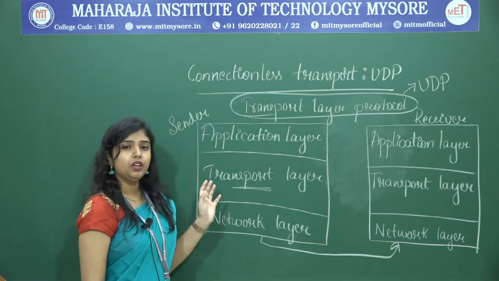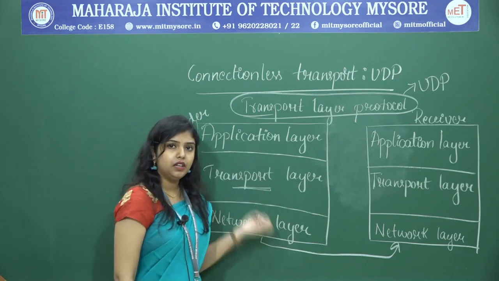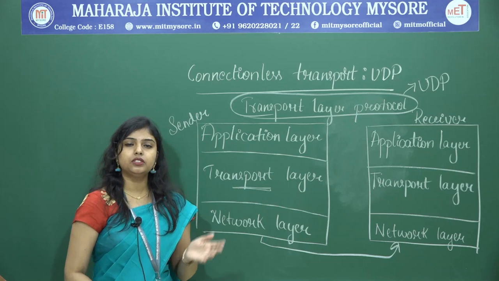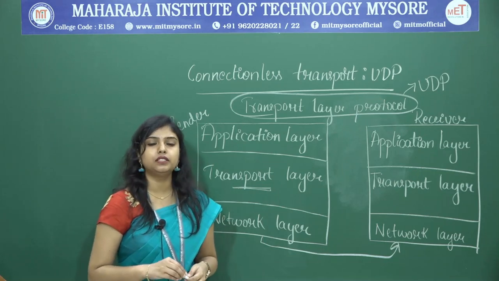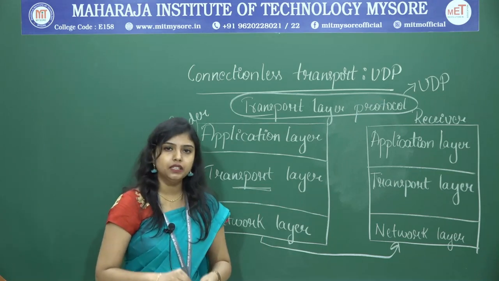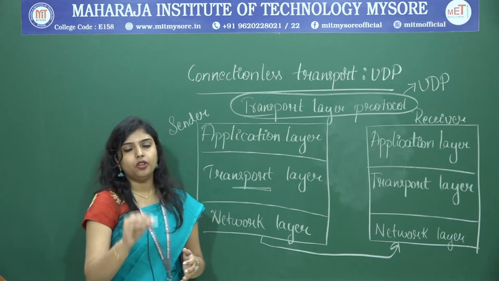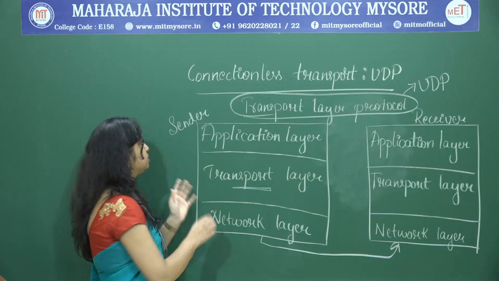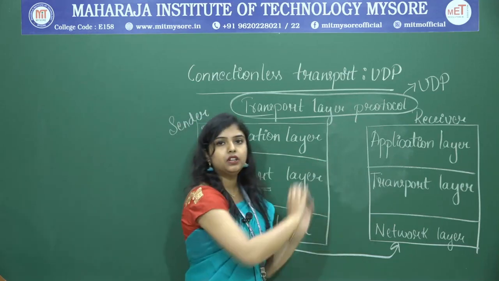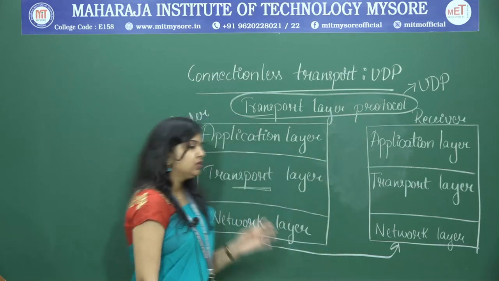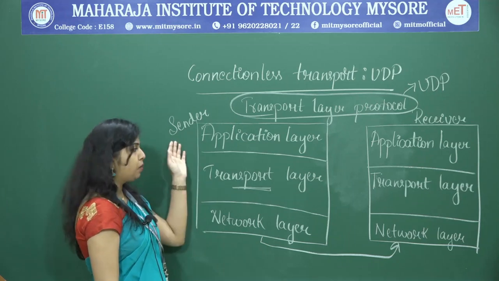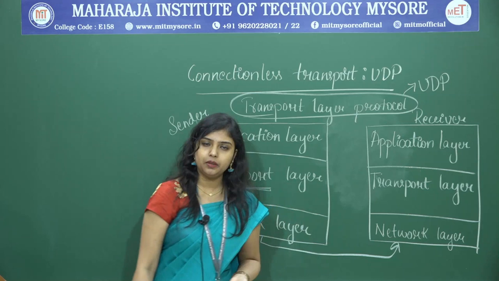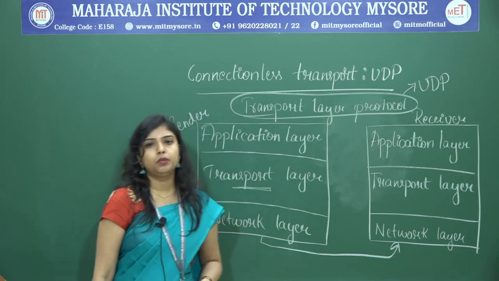Here UDP not only just transmits the data, it will also do much more than that. As you saw in the last session, it also does multiplexing and demultiplexing. Why do we use demultiplexing and multiplexing? To transmit the data from the sender to the receiver correctly, isn't it? To pass the data from the sender to the receiver, UDP uses multiplexing and demultiplexing.